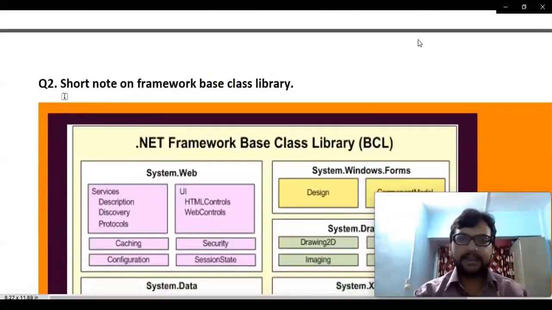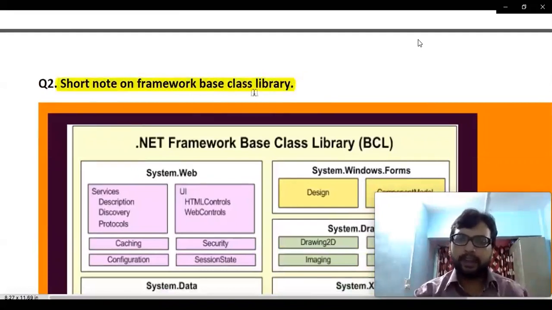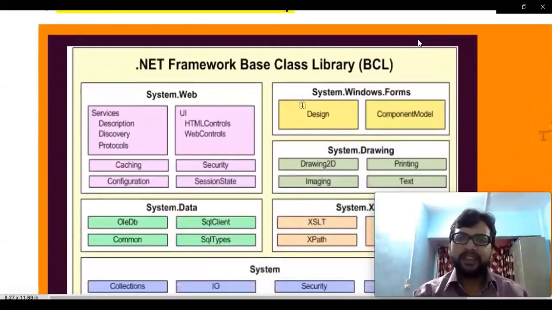Let's start discussing the second question. What is the second question? Short note on .NET Framework Base Class Library. Now, I have given you this particular picture here. As you can see, .NET Framework Base Class Library.